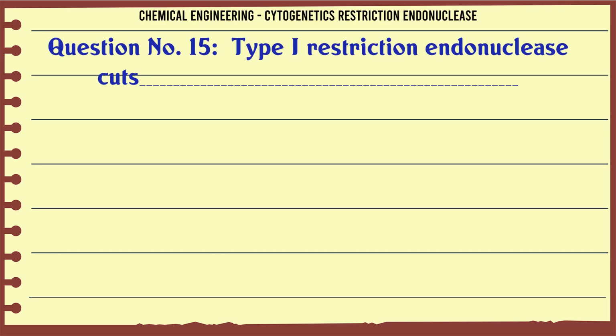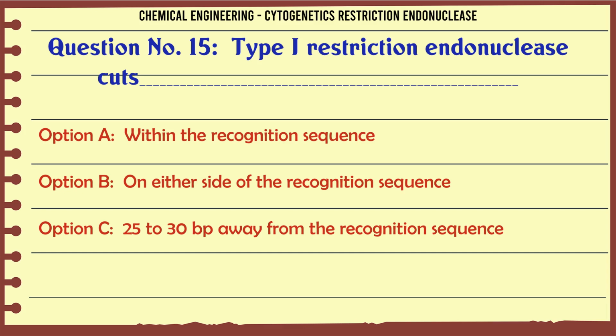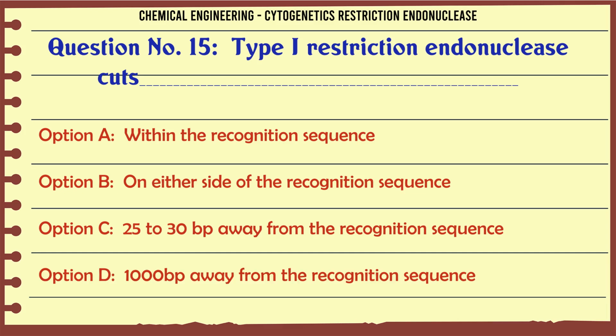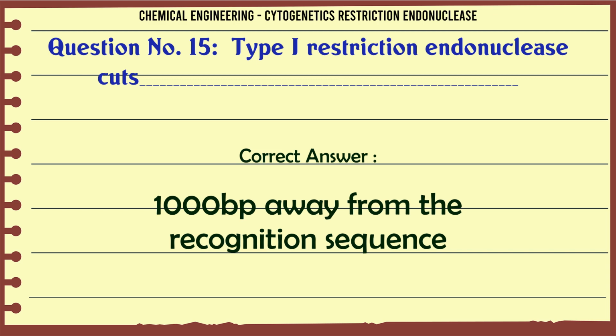Type I restriction endonuclease cuts A. within the recognition sequence, B. on either side of the recognition sequence, C. 25 to 30 bp away from the recognition sequence, D. 1000 bp away from the recognition sequence. The correct answer is 1000 bp away from the recognition sequence.